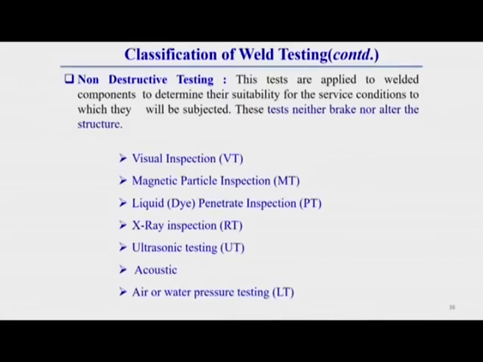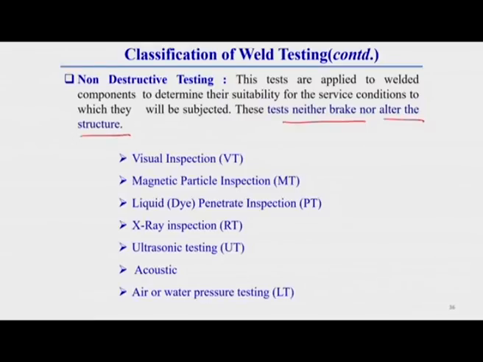Now, the non-destructive testing: these tests are applied to welded components to determine their suitability for the service condition to which they will be subjected. These tests neither break nor alter the structure.